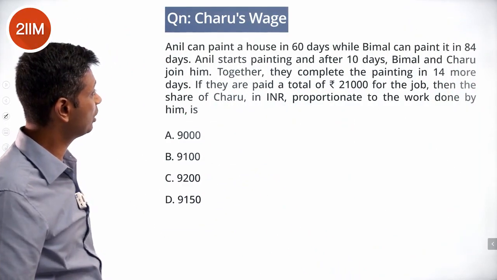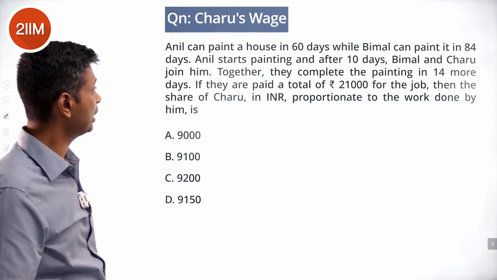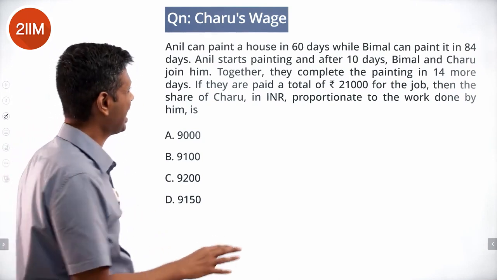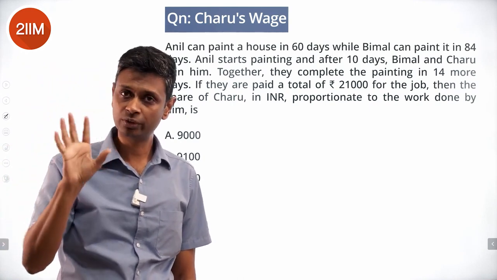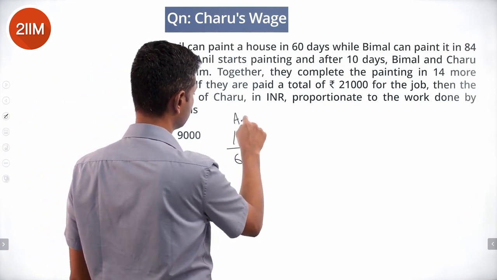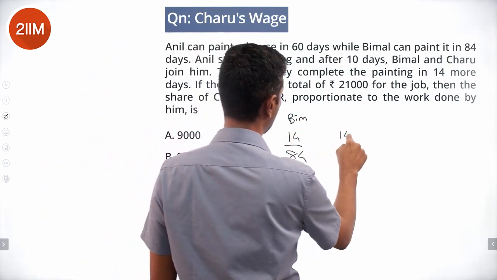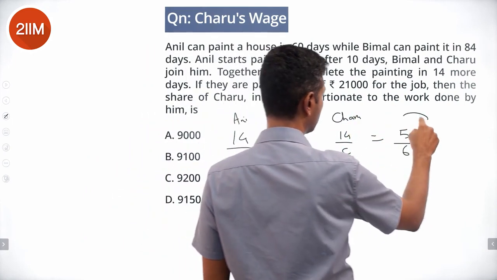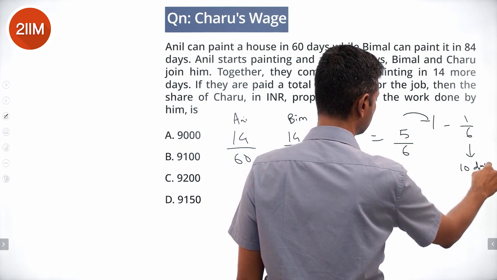Anil paints a house in 60 days while Vimala can paint it in 84 days. Anil starts painting, and after 10 days, Vimala and Charu join him. Together they complete the painting in 14 more days. And so Anil paints for 10 days. And think about it, in those 10 days, he'll cover 1/6 of it. 14 more days, that is 14 by 60 from Anil, 14 by 84 from Vimal, 14 by C from Charu, covers 5 by 6. Why 5 by 6? 1 minus 1 by 6. Why 1 by 6? 10 days of Anil.